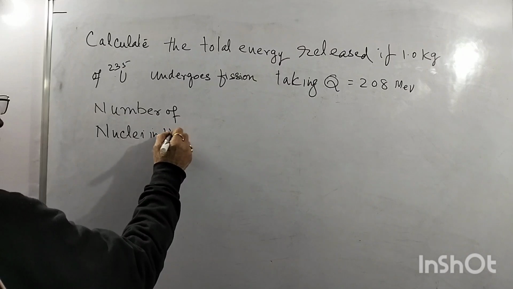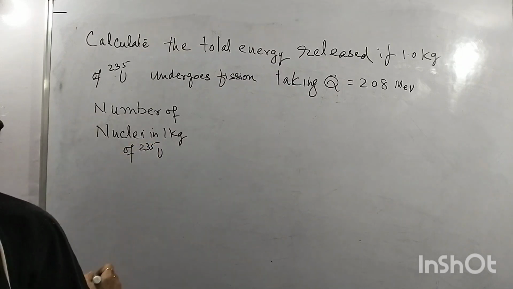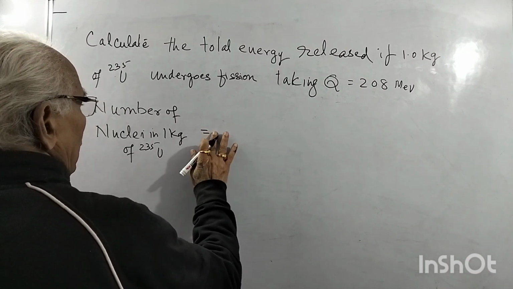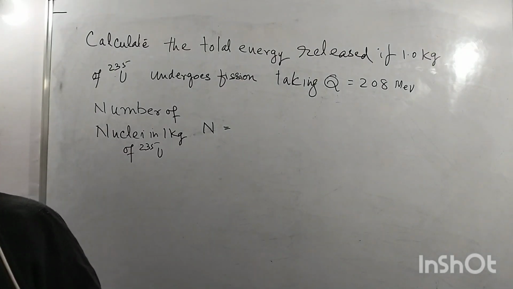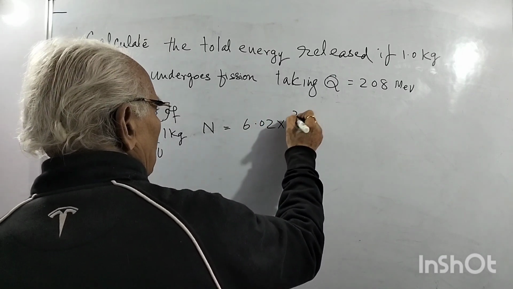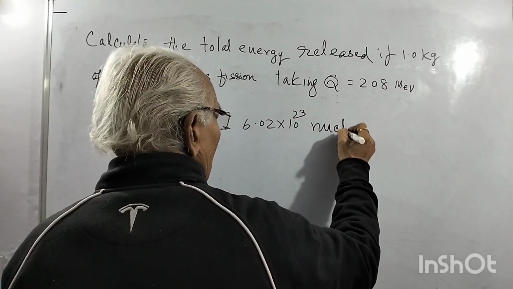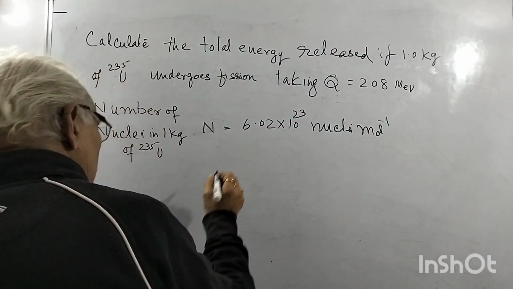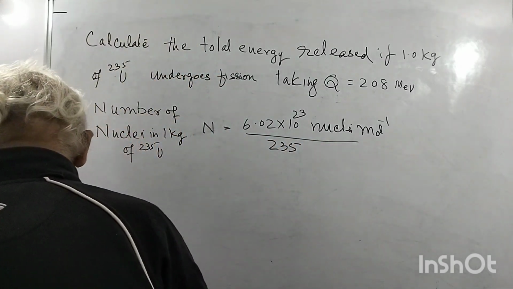In 1 kilogram of uranium-235, N is equal to, using the Avogadro number, 6.02 into 10 to the power 23 nuclei per mole, divided by 235, its atomic weight.